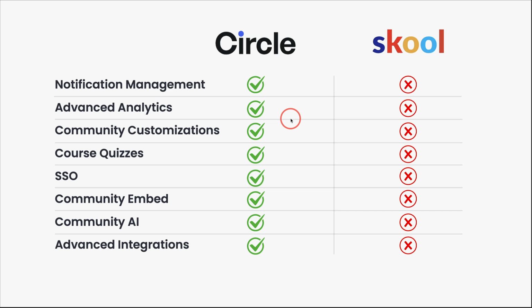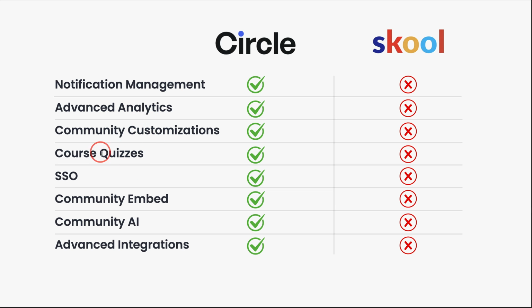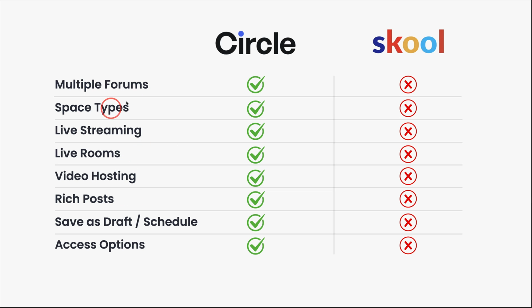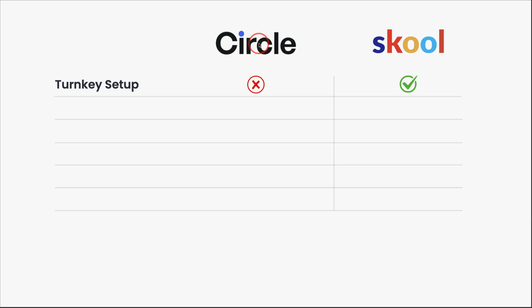All right, I could keep going, but I do, in fairness, want to give Skool some credit where credit is due. As you can see, I am a Circle user, and by this point, I think you probably know why. But again, we just looked at all these things: layout options, directory search, tags, notification management, SSO, multiple forums, live streaming, live rooms, all these Circle offers, and Skool does not. But let's take a look at a few things that Skool does have. I would imagine after watching this video, Circle will put some on their roadmap. Some they may not.